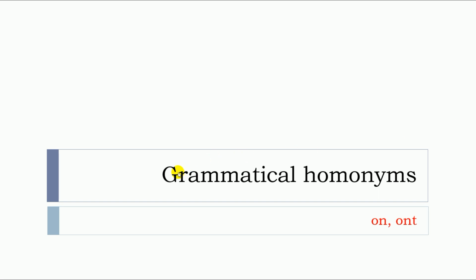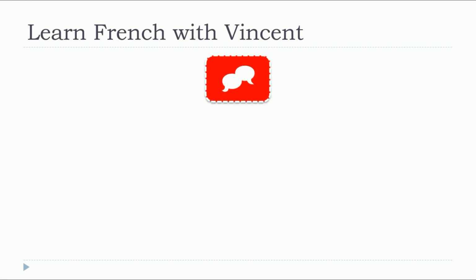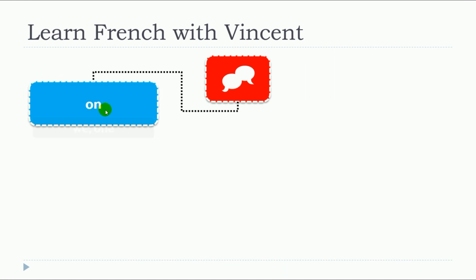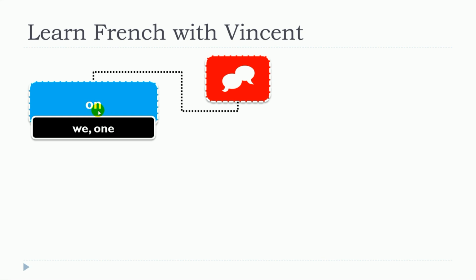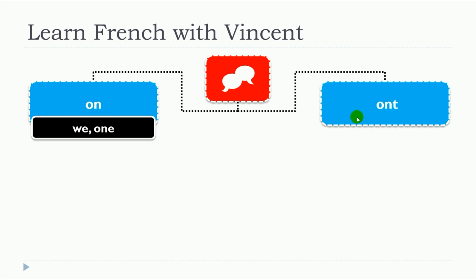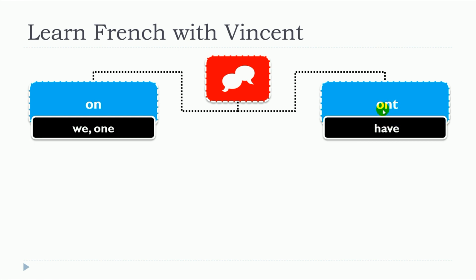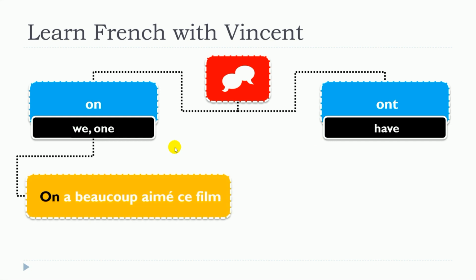In this video, we'll see together grammatical homonyms and more precisely, on. So homonyms, or in that case grammatical homonyms, are words that are pronounced the same way but are written differently because they're different words. On. So let's have a look at the example.